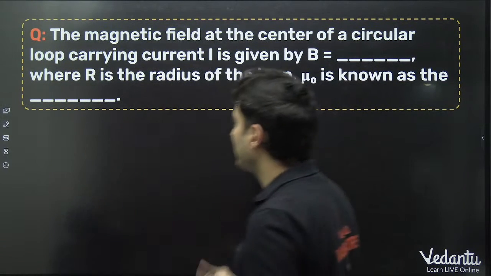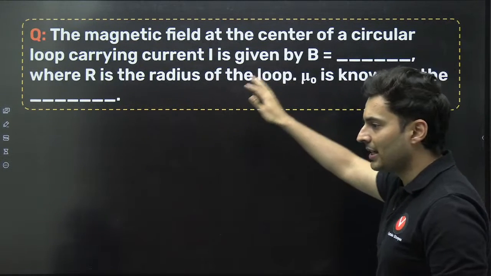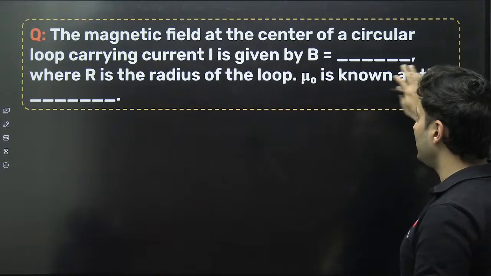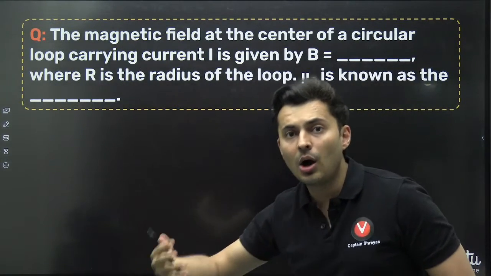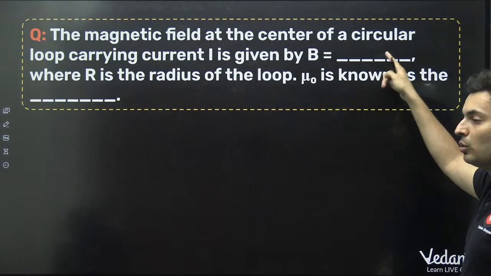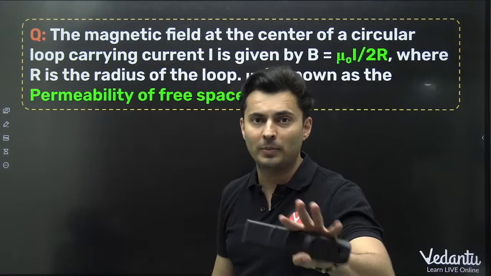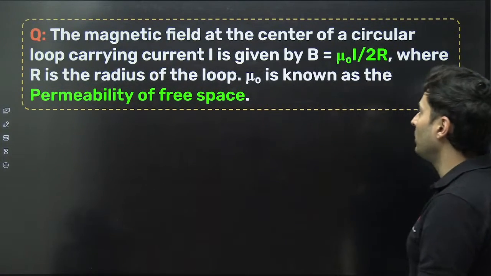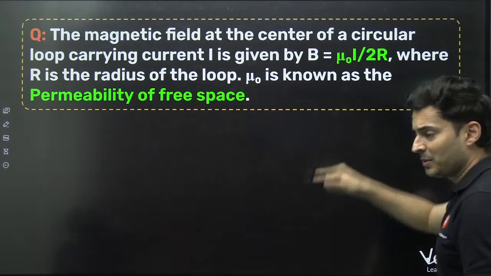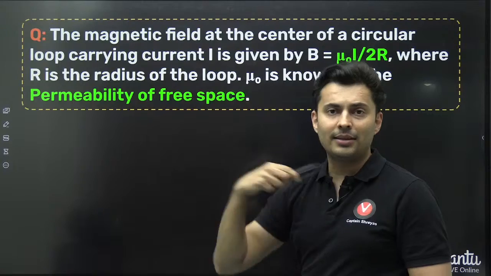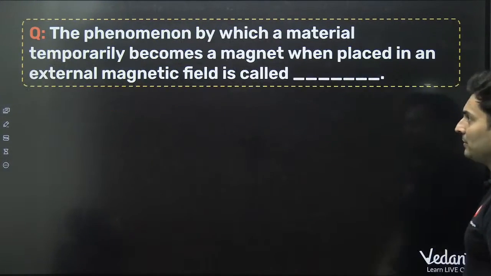Perfect, let's go. The magnetic field at the center of a circular loop carrying current is given by which formula, where R is the radius and mu naught is the permeability of free space? The magnetic field is mu naught I by 2R. A lot of people write it as 2 pi R. That is wrong, be careful about it. The formula is mu naught I by 2R, not pi R. Pi is there when you have a wire and you find the field around it. For a loop and the field at the center, there is no pi.